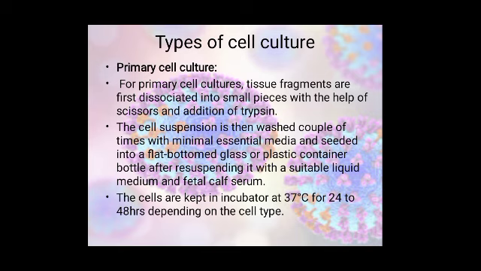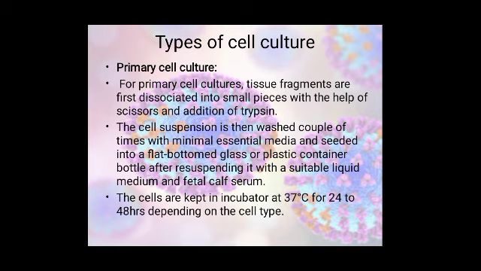Now the cell suspension is washed a couple of times with minimal essential media and seeded into a flat bottom glass or plastic container, after resuspending it in a suitable liquid medium and fetal calf serum. Now these cells are kept in an incubator.